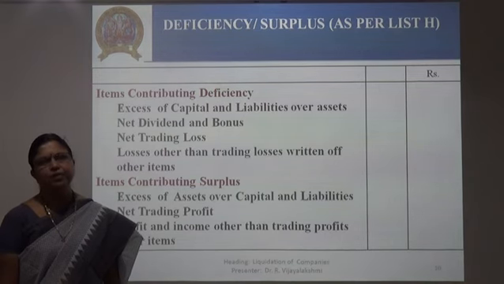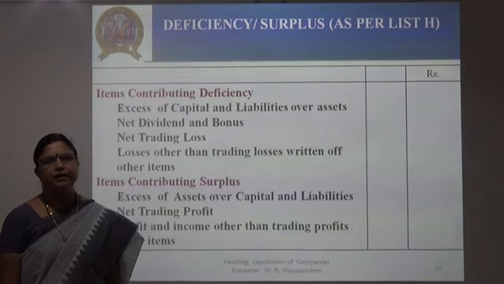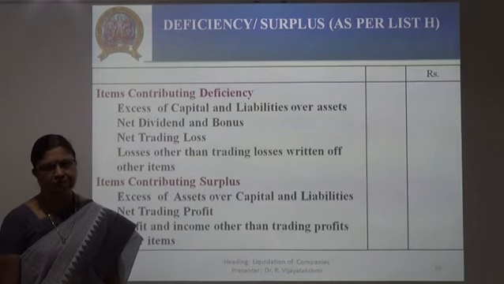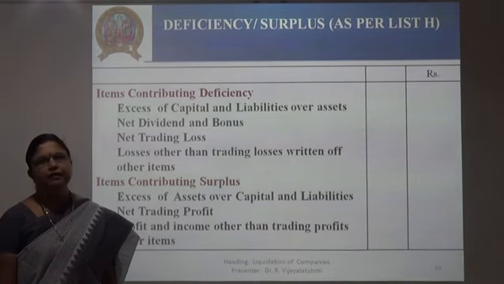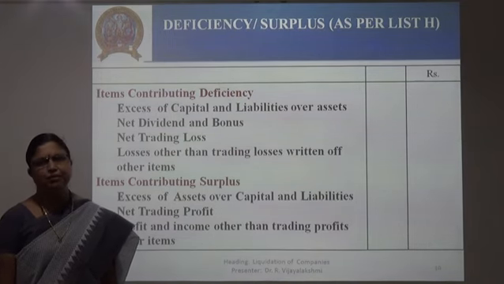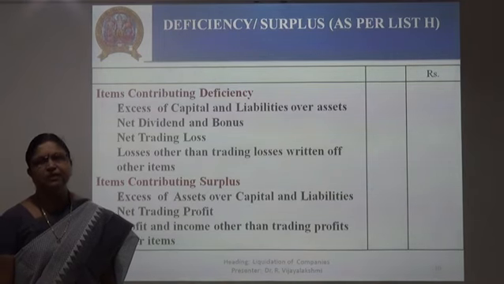That apart, the liquidator has to prepare a final statement of account, which is known as the receipt and payment account. He has to prepare that, taking on the debit side all the receipts which he made from the sale proceeds, calls in arrear, and what all the payments he made, that is for secured creditors, unsecured creditors, preferential creditors, debenture holders, bank OD, then preference shareholders and equity shareholders. A copy of this is also sent to the Registrar of Companies.